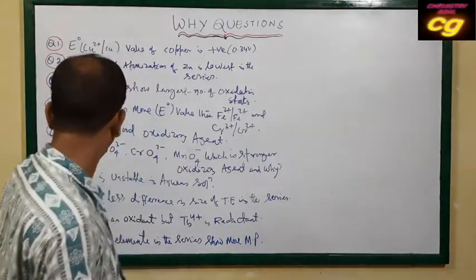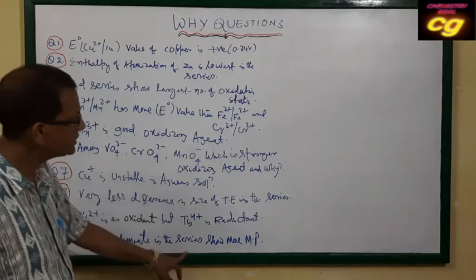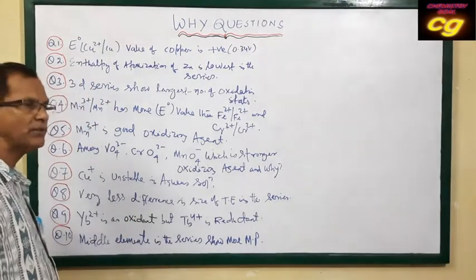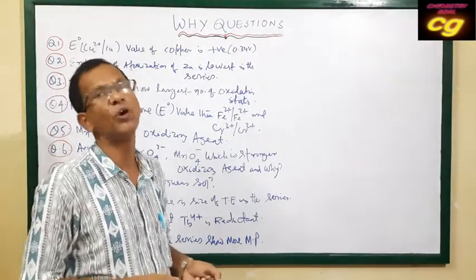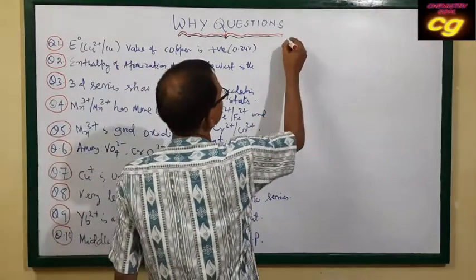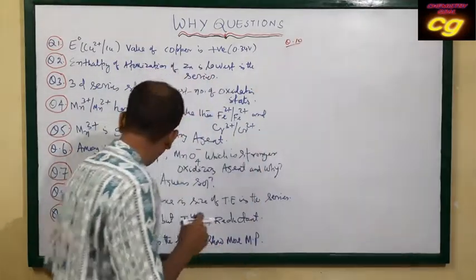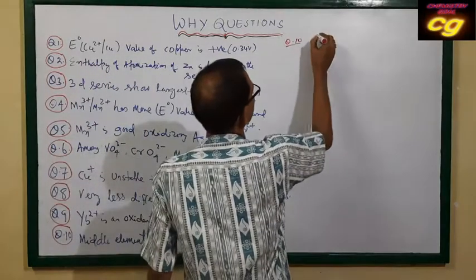Okay, then question number 10. Metal elements in the series show high melting points. That means along the series, the middle elements have high melting and boiling points. The answer is that middle elements generally have more unpaired electrons.